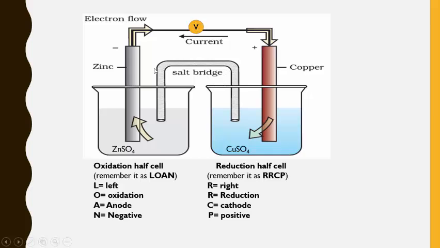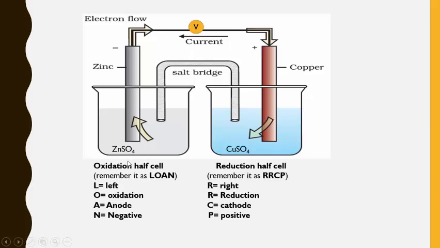Then you have this salt bridge, which is a U-shaped test tube which contains the inert electrolytes mixed with agar-agar. Now this zinc electrode will be dipped in the zinc sulfate solution. It has to be dipped in its own salt. And the copper metallic electrode will be dipped in the copper sulfate solution. Now you can see that this indicates the flow of electrons, and the opposite direction indicates the flow of current. So electron flow and current flow have opposite directions.